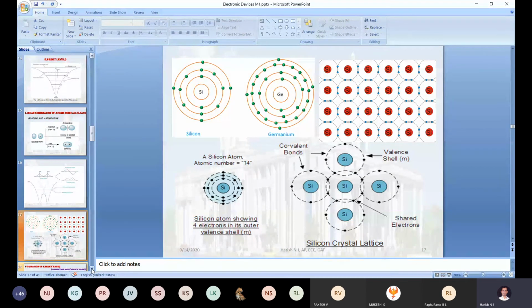Sir, yeah, tell me. In the silicon orbital, sir, like only the central silicon atom is stabilized. What about the neighboring silicon atoms? Like it is giving an electron to be stabilized. What about the remaining silicon atoms, sir?